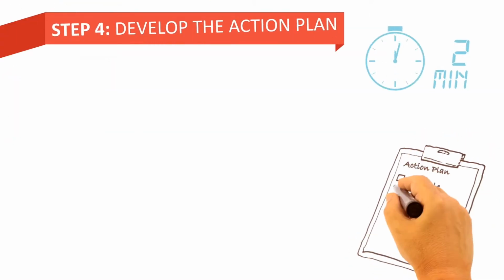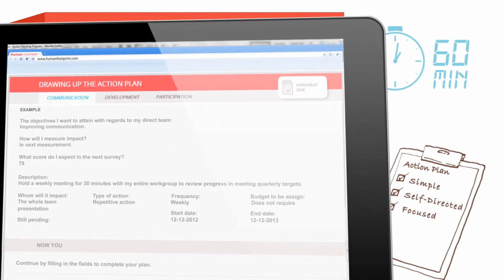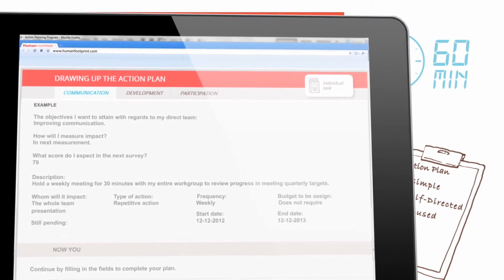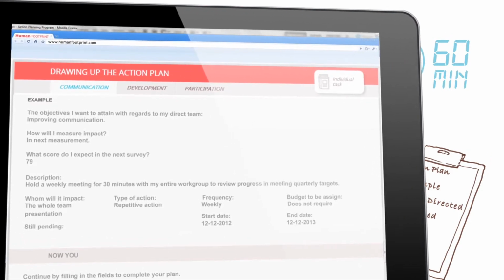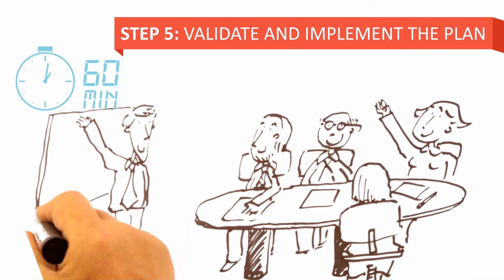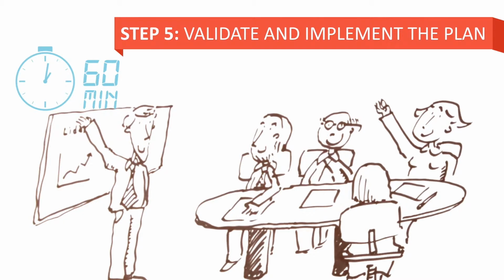Step 4. Develop the action plan. Plan the actions and tactics that will allow you to meet your workplace culture improvement objectives. Step 5. Validate and implement the plan. Share the plan with your team before you start. In this way, you'll involve your work group in your journey, and they'll be more committed to your success.